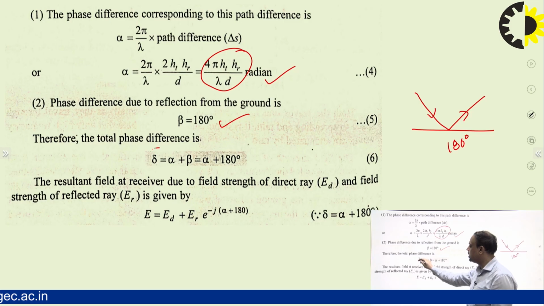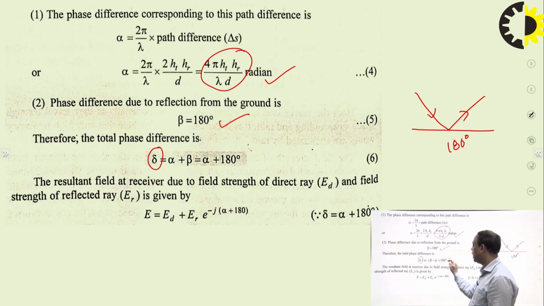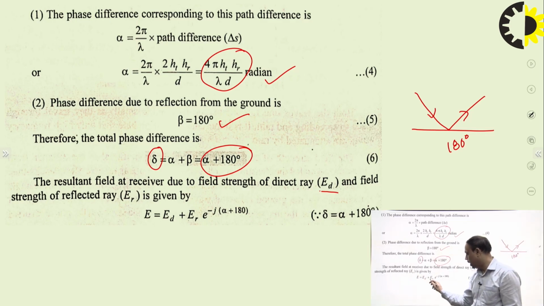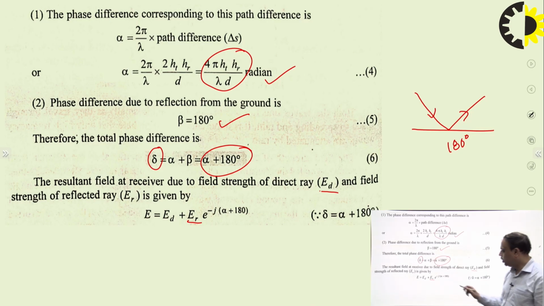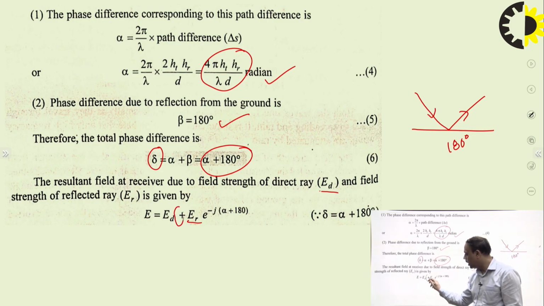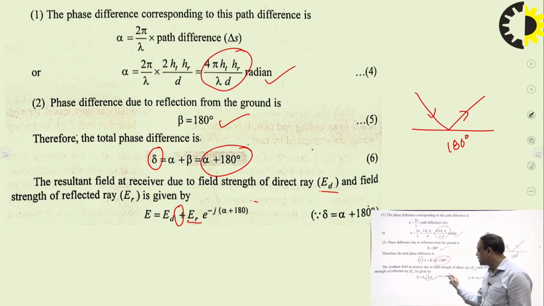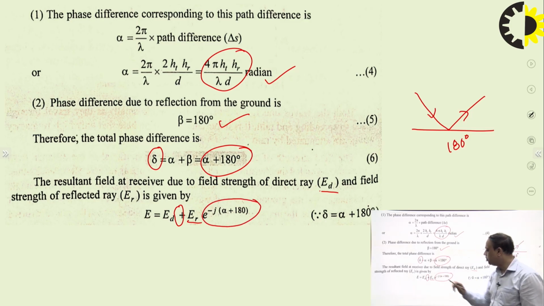So the total phase difference delta is equal to alpha plus beta, then alpha plus 180 degree. Now, if we consider that some amount of power is radiated by the direct wave ED that is received at the receiver, and another is reflected from the earth surface, and it is given by ER, this wave does not suffer any phase difference, because it goes direct from the transmitter to the receiver without any reflection, while in this case the second wave goes through some phase change, that is e to the power j alpha plus